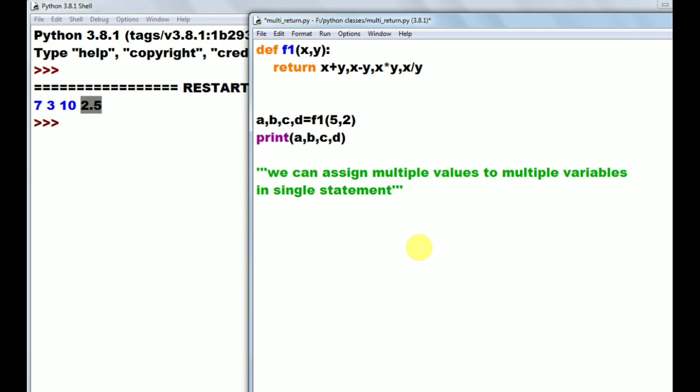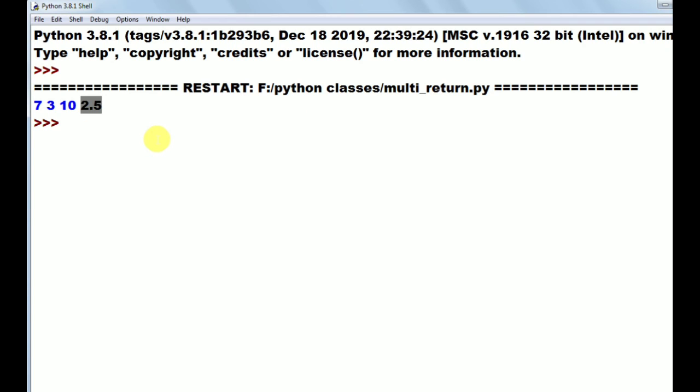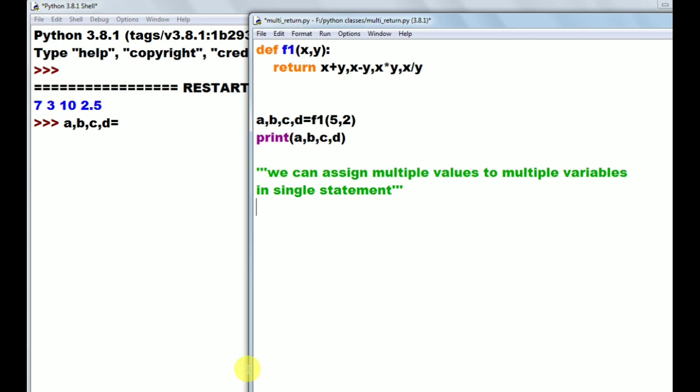So whenever it is returning, it will return as a tuple. For example, see, I am writing like this: A comma B comma C comma D equals to. Here it is returning a tuple. With these 4 values, one tuple will be created. That tuple's address will be returned to this function. So that is the internal mechanism. A tuple will be created with 4 elements, and those values will be assigned to these 4 variables here.